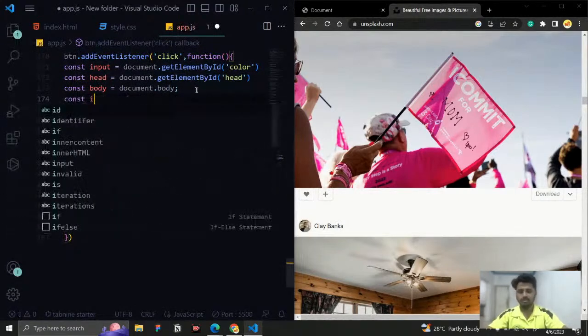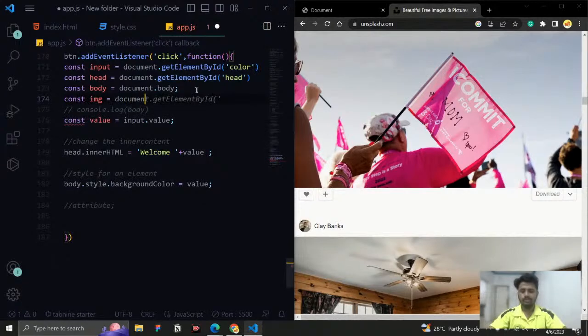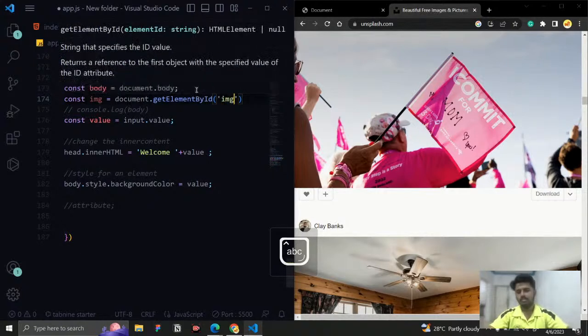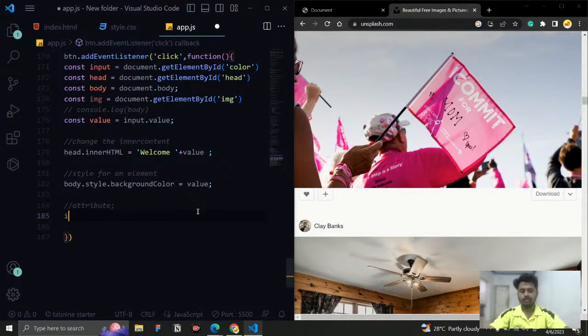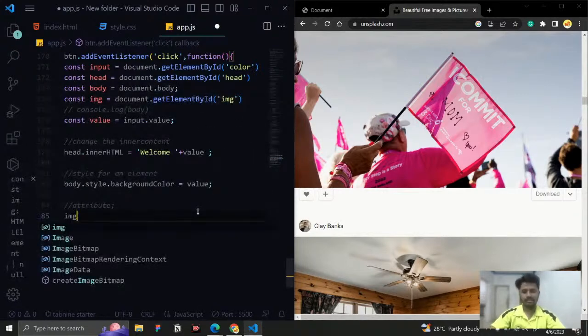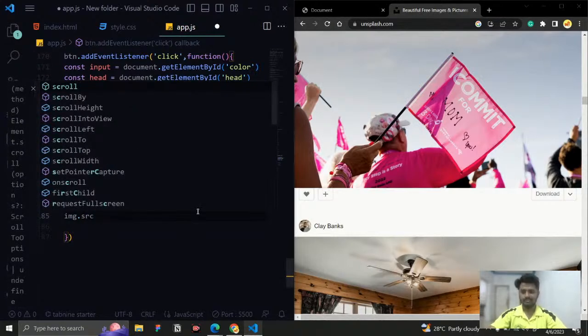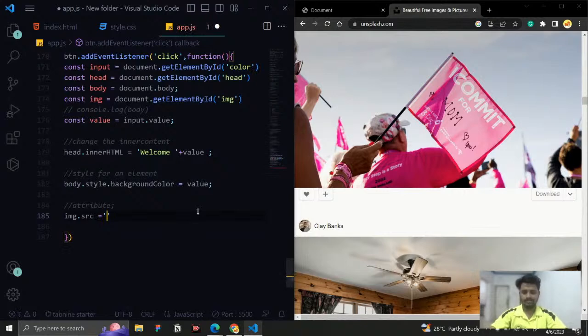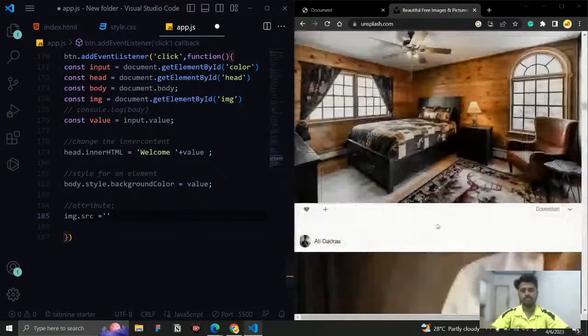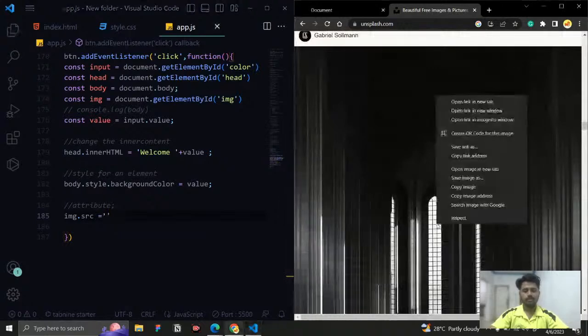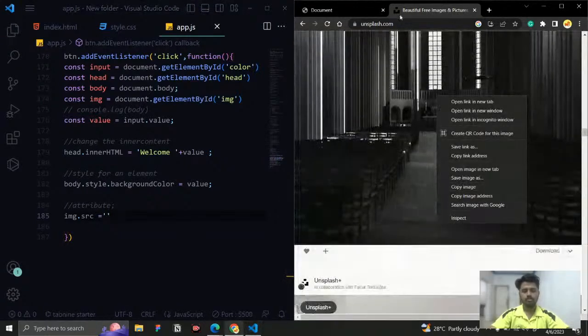I just want to say const image equal to, I'm just going to say document dot getElementById, that is going to be image. Okay, so this is it. And here, if you want to change an image, there are two ways to change an attribute in an image. One is to call the element, give a dot, and tell what is the attribute that you're going to change. In my case, it is going to be the src attribute. And here, if I say equal to, tell what is the value that you want to change it to.